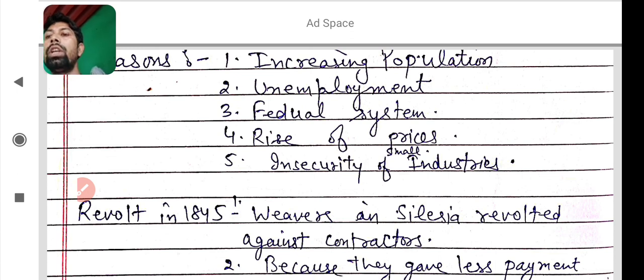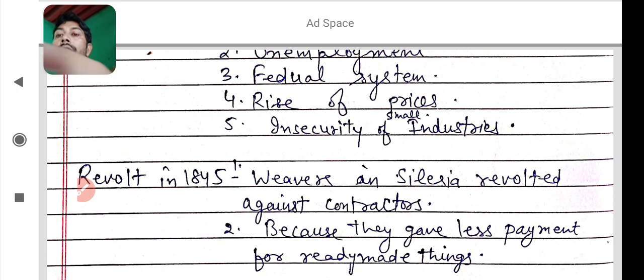The example there is a revolt in 1845 when weavers in Silesia revolted against contractors. Why did the weavers revolt against contractors? Because they gave less payment for ready-made things. These contractors provided them raw material, but after making the ready-made things, the final goods, they gave them less money. So that's why the weavers in Silesia revolted in 1845 against their contractors. I hope you learned this point also.